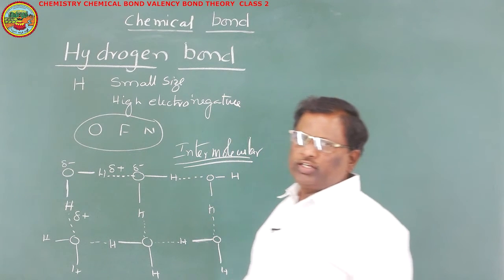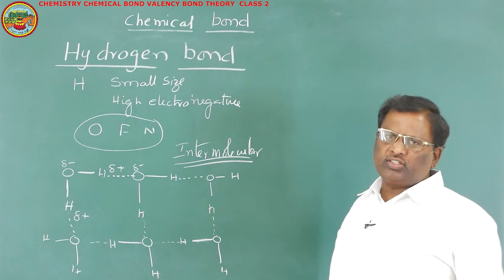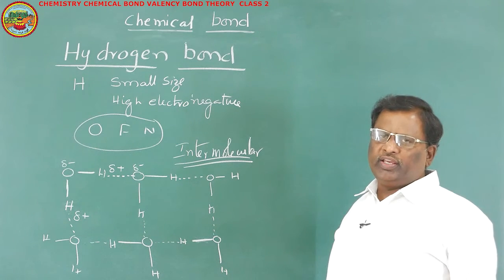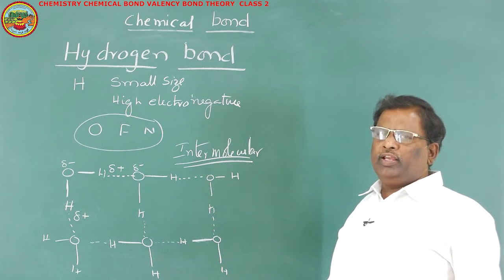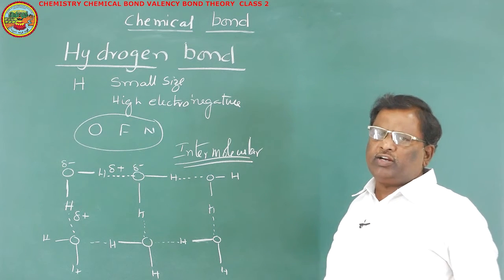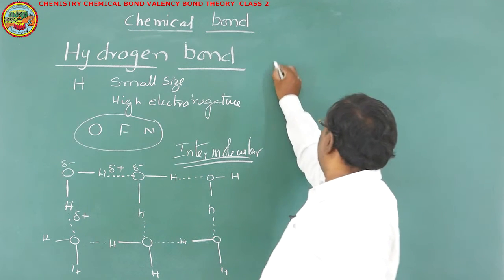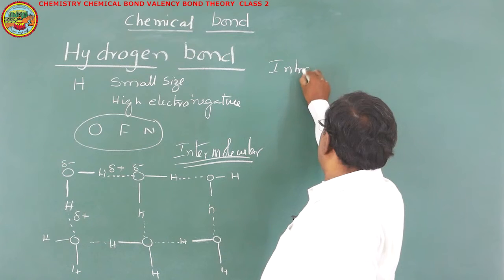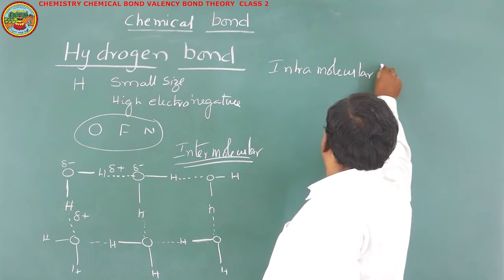Intermolecular hydrogen bond. If hydrogen bond is formed between two different molecules, such hydrogen bond is said to be intermolecular hydrogen bond. There is another type of hydrogen bond which is formed in between the two groups of the same molecule. Such hydrogen bond is said to be intramolecular hydrogen bond.